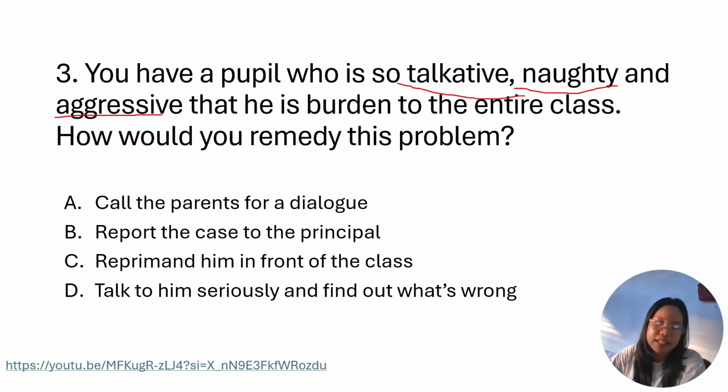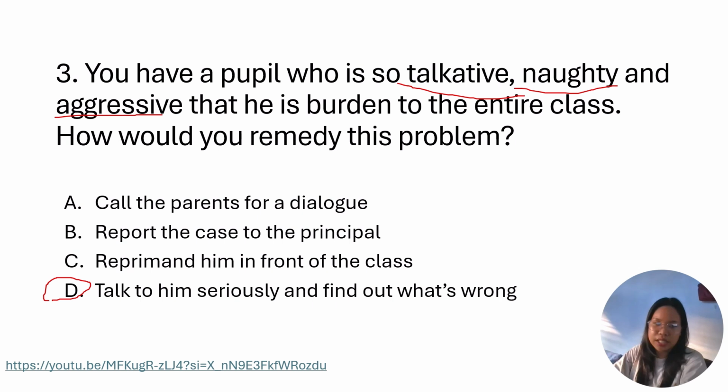A, call the parents for a dialogue. B, report the case to the principal. C, reprimand him in front of the class. And D, talk to him seriously and find out what is wrong. So what is the correct answer? Okay, very good.